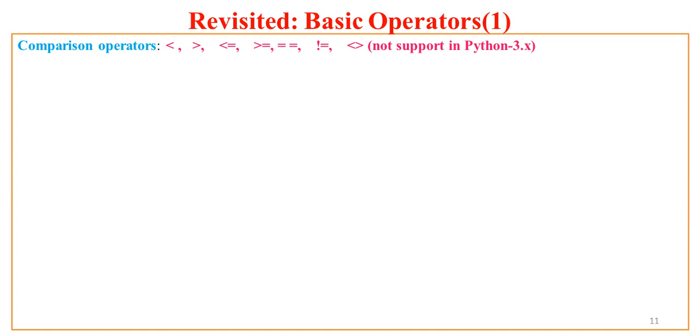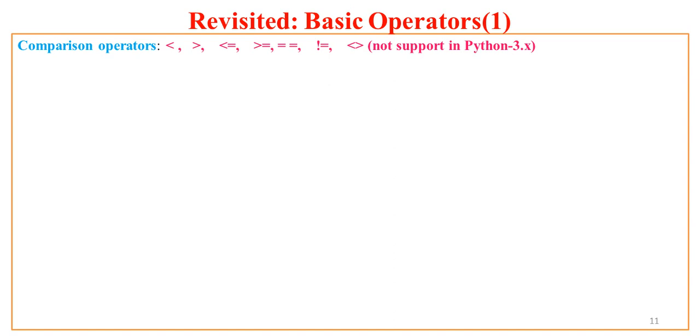As usual, all these mathematical operations are supported by Python. If you want to compare two values, you have less than, greater than, less than or equal to, greater than or equal to. You can check equality with double equal to, which should be written with no spaces in between, two equal-to signs.